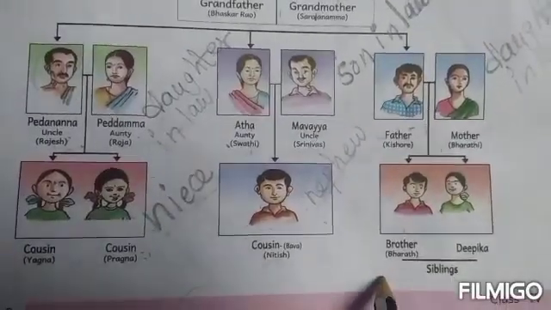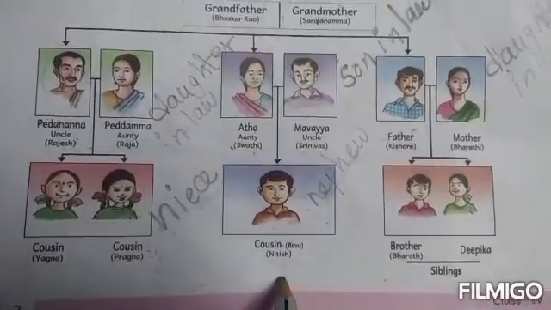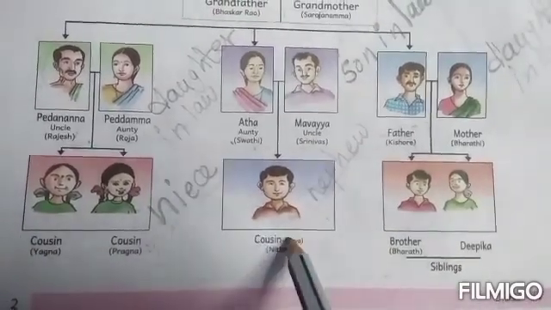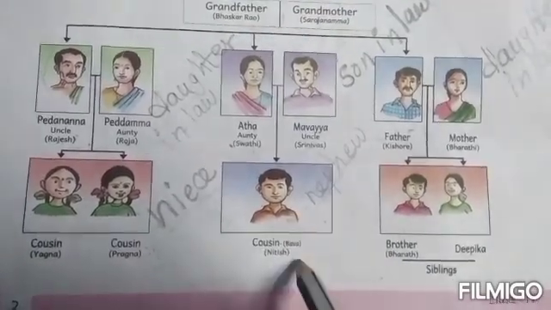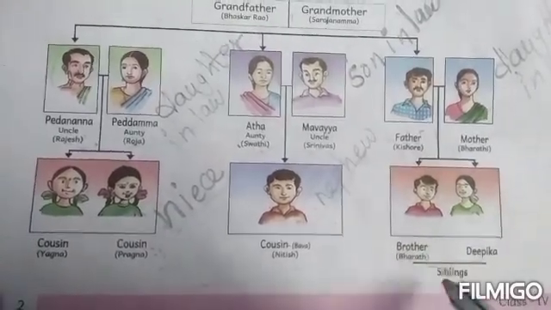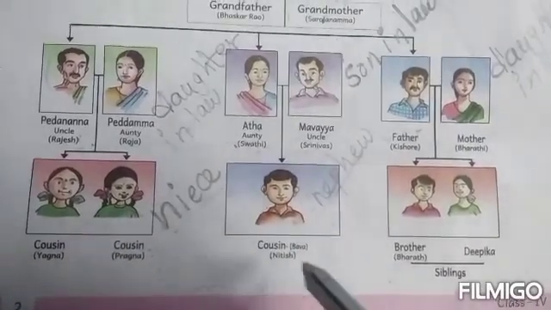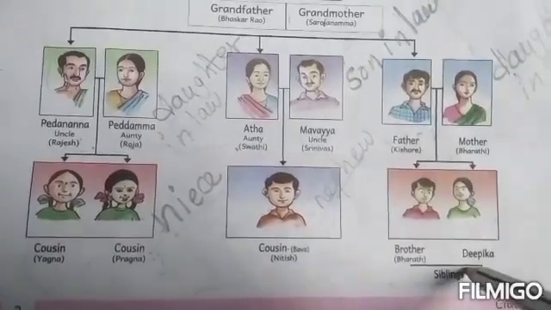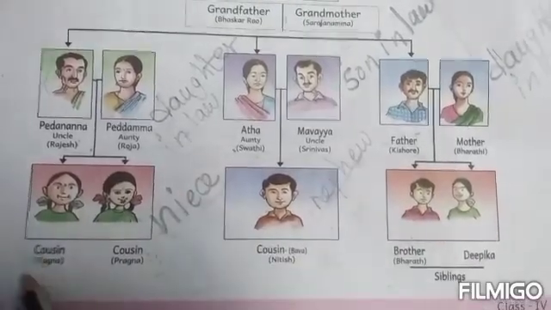What is the relation between Bharat, Deepika and Yagna, Pragna, Nitish? Yagna, Pragna, Nitish are cousins of Deepika and Bharat. Bharat is the sibling of Deepika. Now, Bharat and Deepika are cousins of Nitish and Yagna, Pragna.